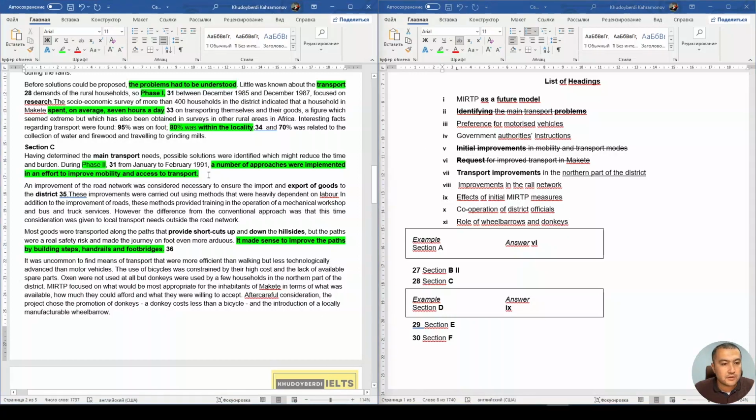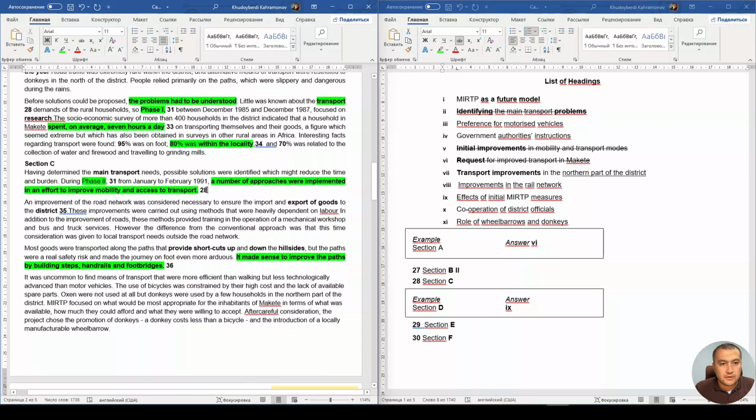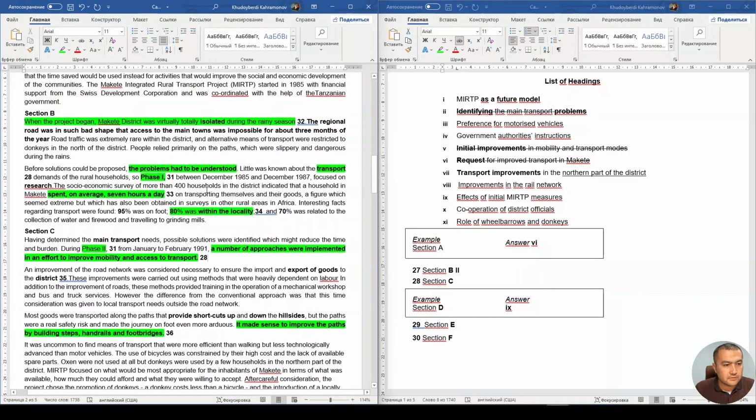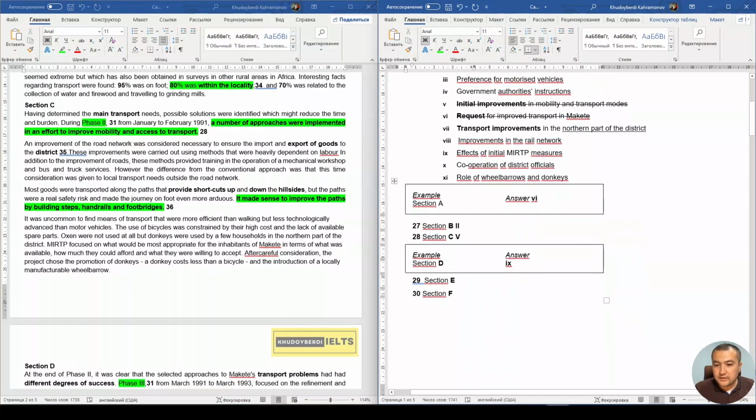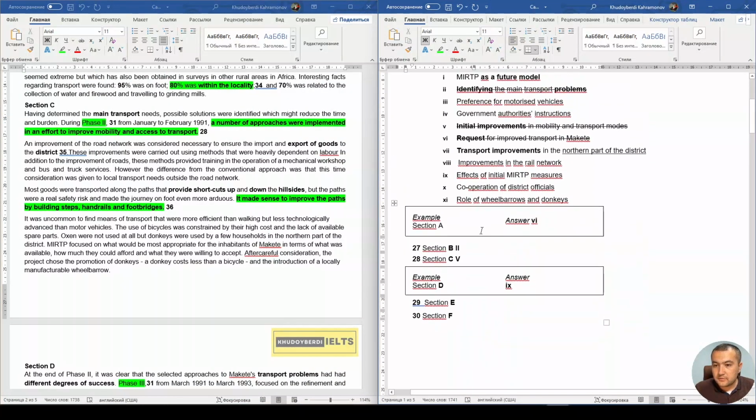And that's why we have to write here 28, right? 28. Okay, so this should be 27. Sorry again. All right. And section D has been done for us, which means we have to cross it out as well.